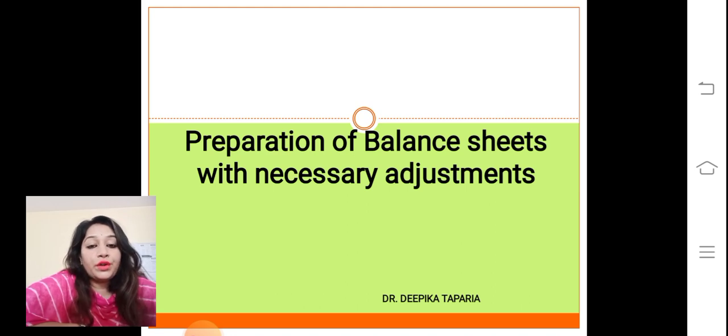We have discussed trading account, profit and loss account, and the last one is balance sheet. These three form the final account of the company. So, before coming to the balance sheet, firstly the company needs to prepare the trading account in which all the direct expenses and losses of the company are recorded. After that, the company needs to prepare the profit and loss account in which all the indirect expenses and losses are included, and finally the company comes to the balance sheet. It basically shows the financial position of the company. So we will discuss the balance sheet.